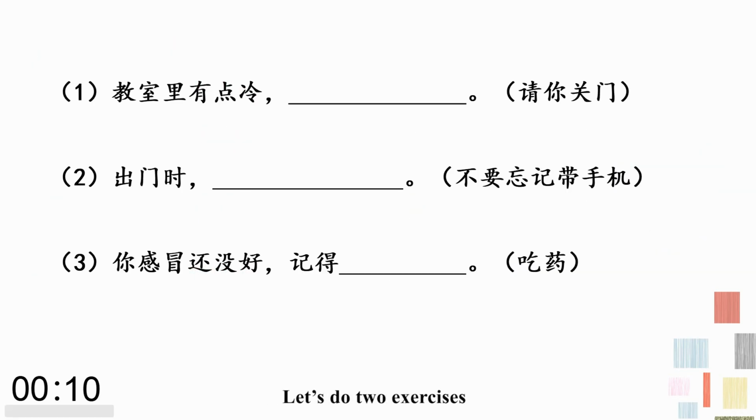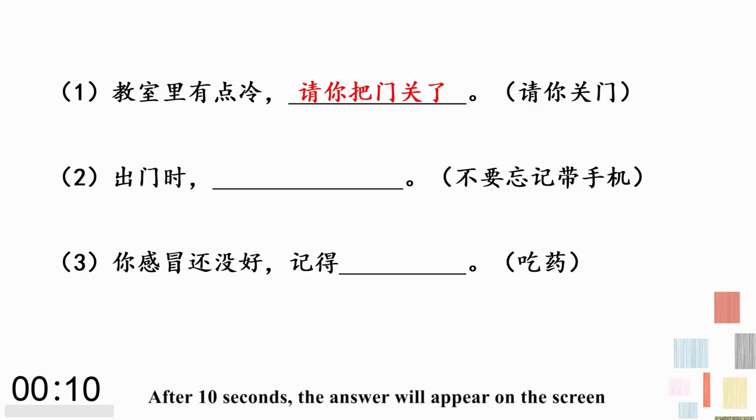Let's do 2 exercises to strengthen the language point of ba sentence. Please follow the instructions in the brackets and complete the sentence with the ba sentence. For example, 1. The sentence in the parentheses is 请你关门。 Please close the door. And you have to express the meaning of the content by 把 sentence. So the key is 请你把门关了。 The other 2 are yours to finish. After 10 seconds, the answer will appear on the screen.